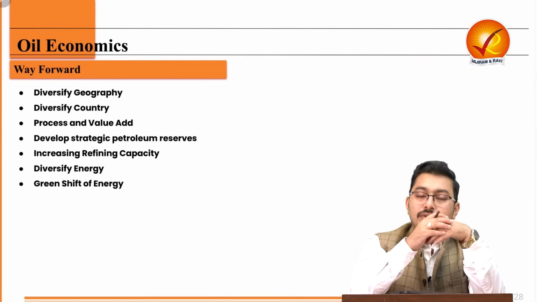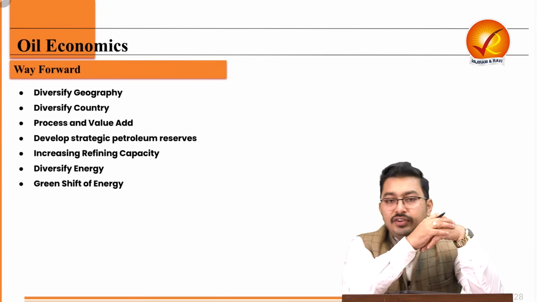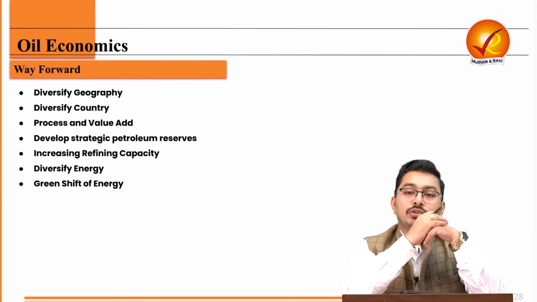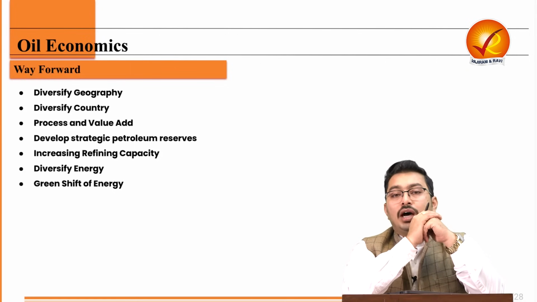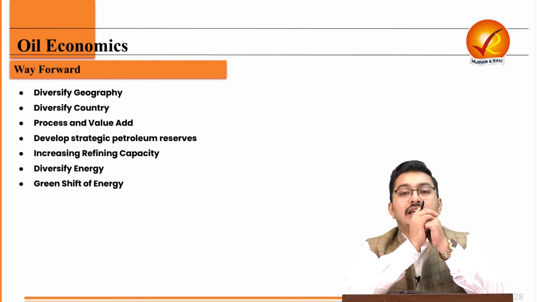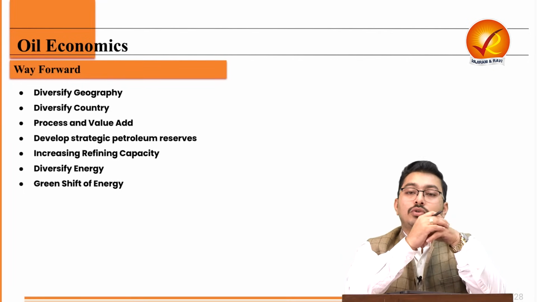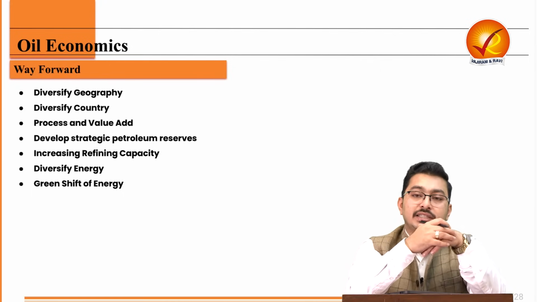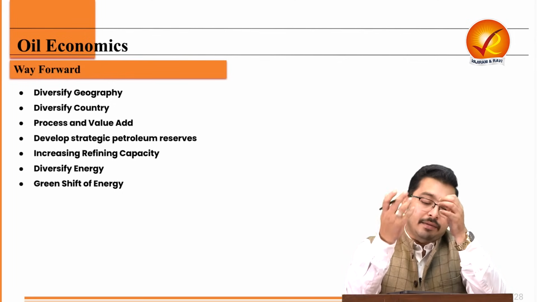Now, what is the way forward? The way forward is to diversify the geography: move from the Middle East to, let's say, South America, North America, and other areas of oil, to nearby regions as well as distant regions, but not to focus directly on the Middle East, and to hedge our bets in terms of oil imports.